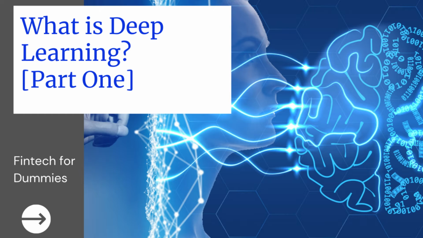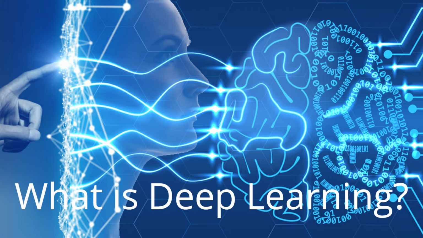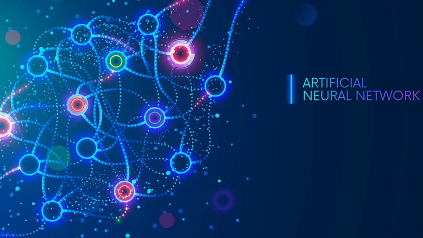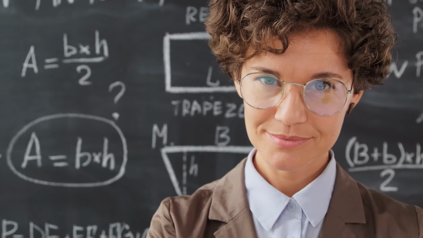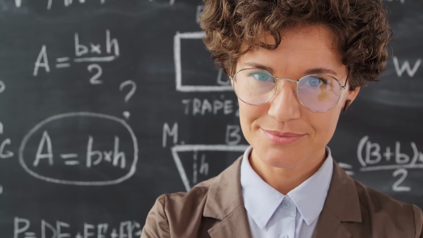Today we will be doing a deep dive into deep learning and all its components. Part 1. What is deep learning? Deep learning is a subfield of machine learning concerned with algorithms inspired by the structure and function of the brain called artificial neural networks. Deep learning is a machine learning technique that teaches computers to do what comes naturally to humans, such as learn by example.